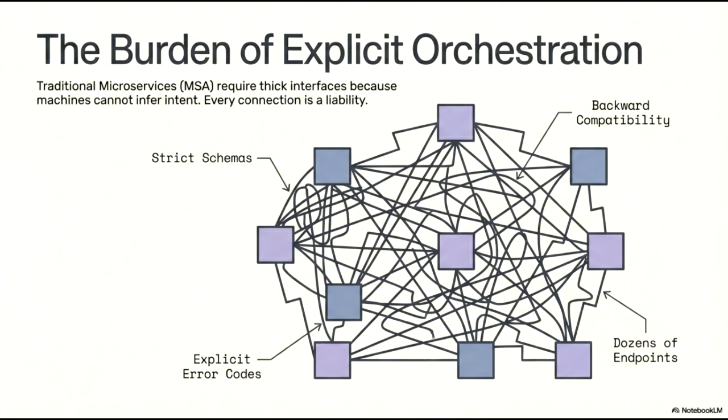We find ourselves constrained by the rigidity of strict schemas and the persistent requirement to maintain backward compatibility across versions. Furthermore, the system demands the management of explicit error codes and the navigation of dozens of endpoints for even basic service interactions. This visual spaghetti of connections highlights the fragility and massive coordination effort required in manually orchestrated environments.